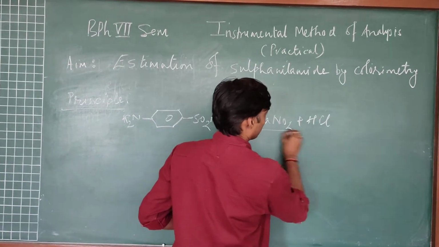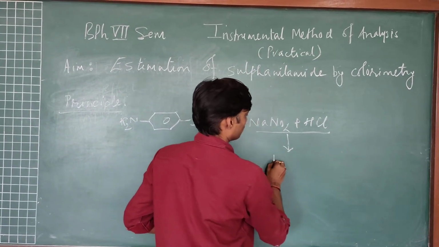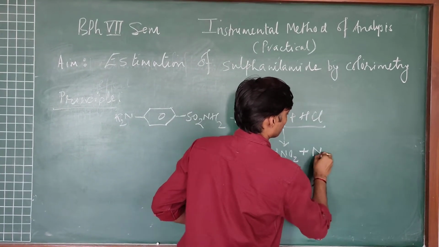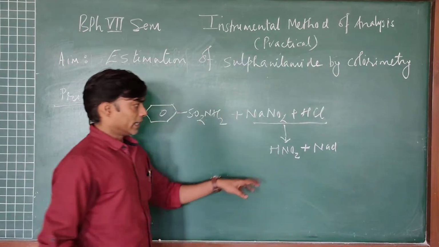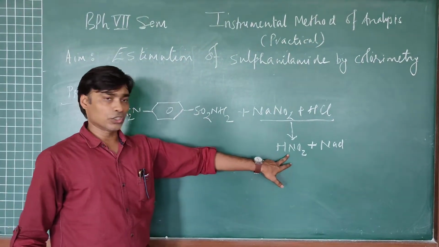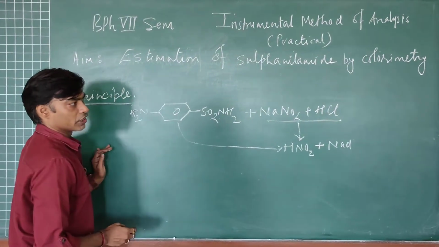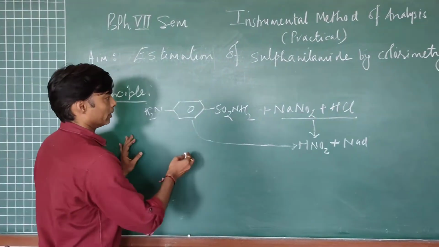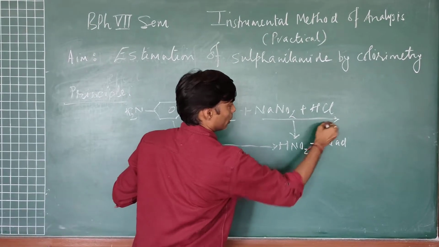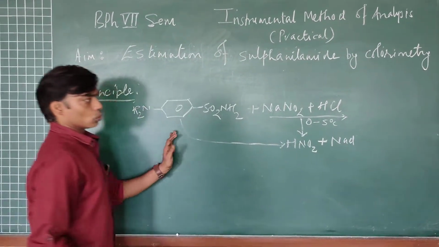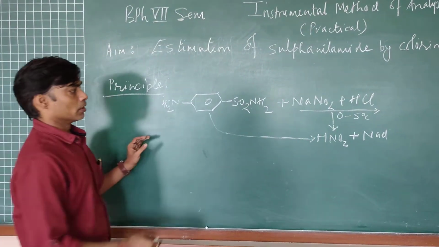First, NaNO2 and HCl will form HNO2 plus NaCl. Now the actual diazotization will occur between sulfanilamide and this HNO2 in that media, and the condition we maintain here is around 0 to 5 degrees centigrade, so that the diazotization is completed.